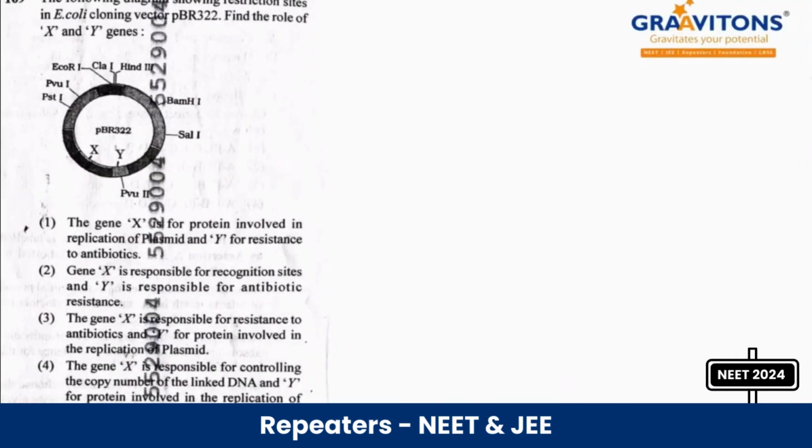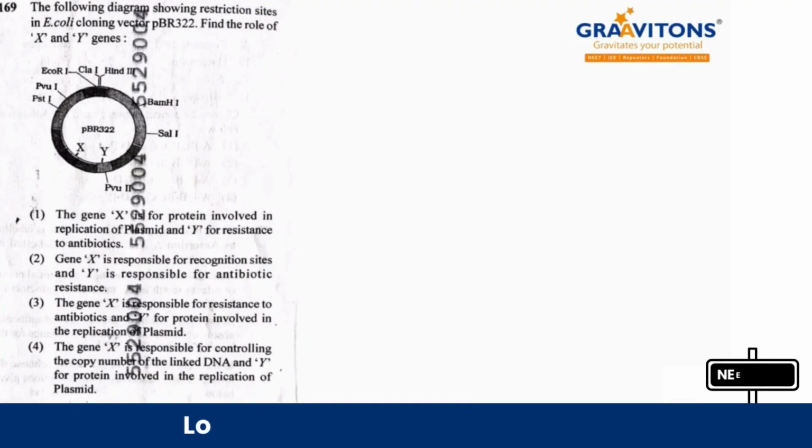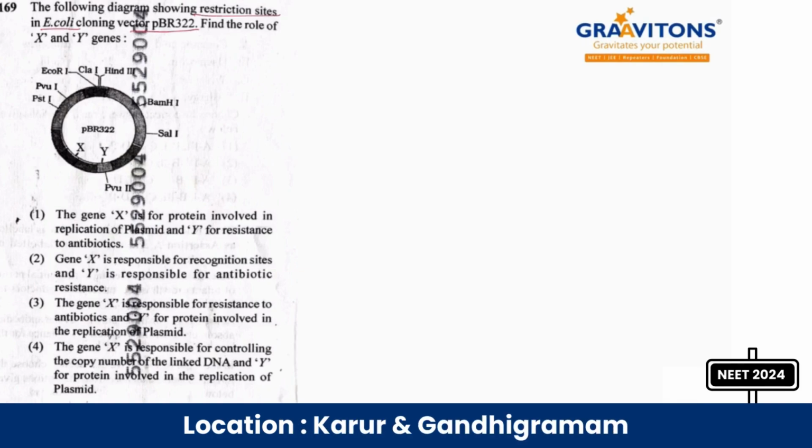Okay, right. Next question, the following diagram showing restriction sites in E. coli cloning vector pBR322. Okay, right. So we have to find the roles of X and Y. Okay, X is the ori region, isn't it? Fine. Then Y is the rop region, replication of plasmidக்கு தேவைப்படுற proteins கொடுக்குற region, isn't it or not?